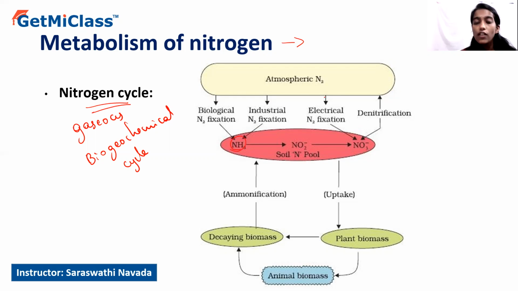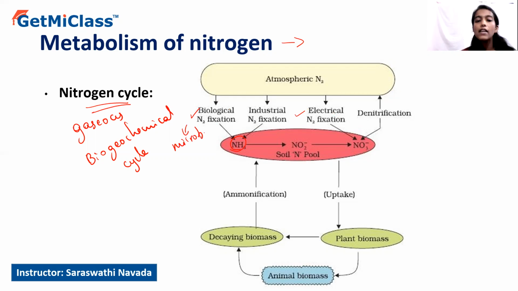And this nitrogen fixation can occur in two ways. One is biological fixation and the other is non-biological nitrogen fixation. Non-biological nitrogen fixation occurs through industrial as well as electrical fixation, whereas biological fixation involves the participation of microbes.